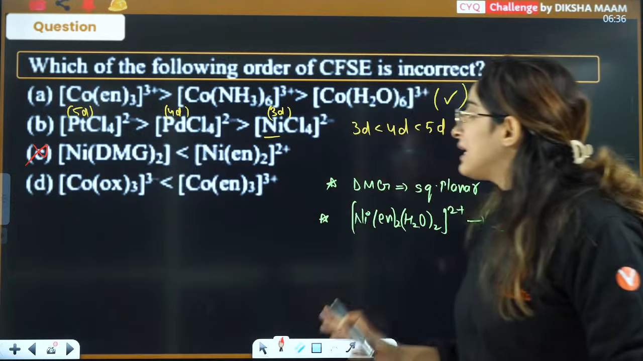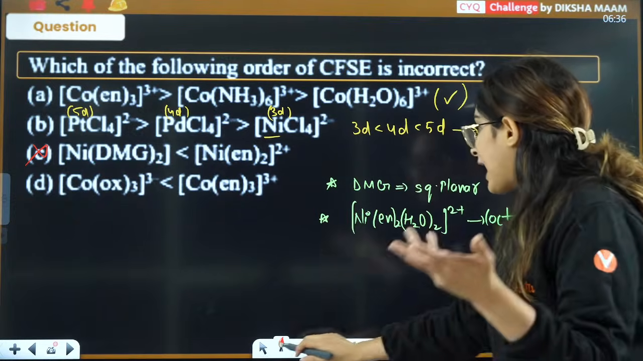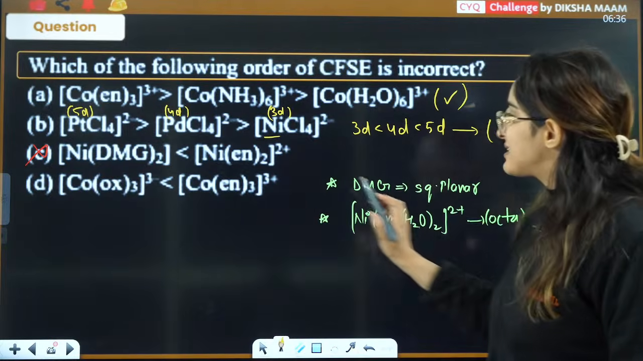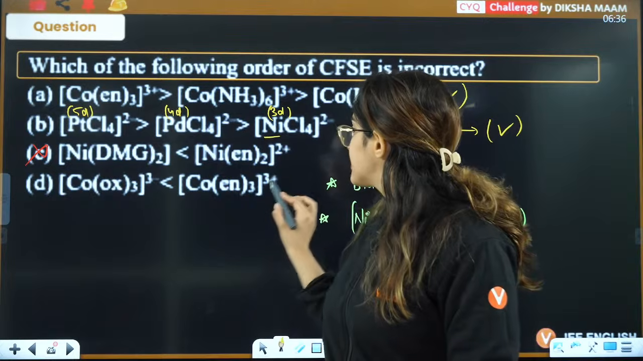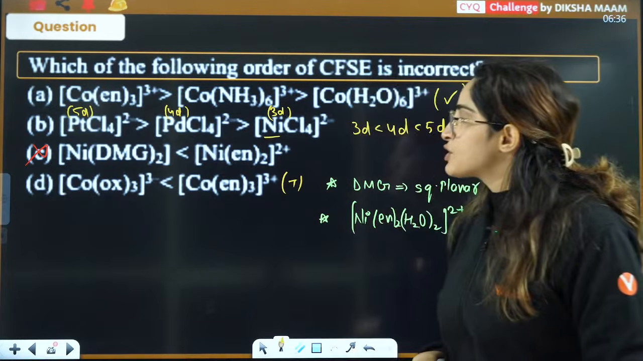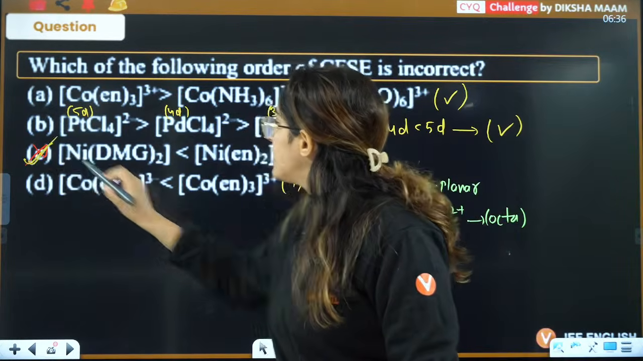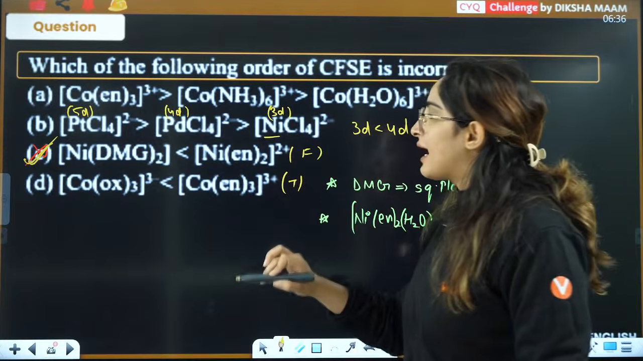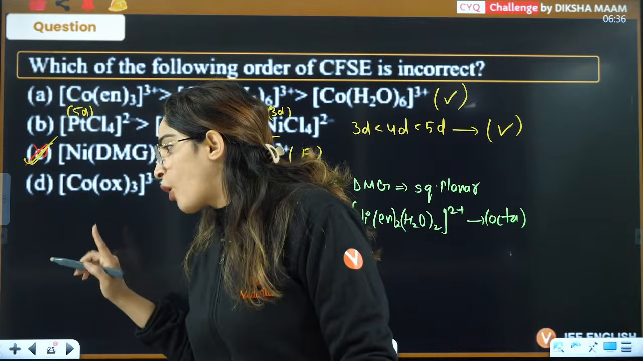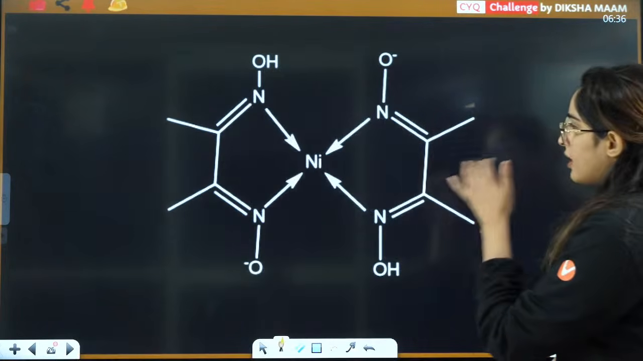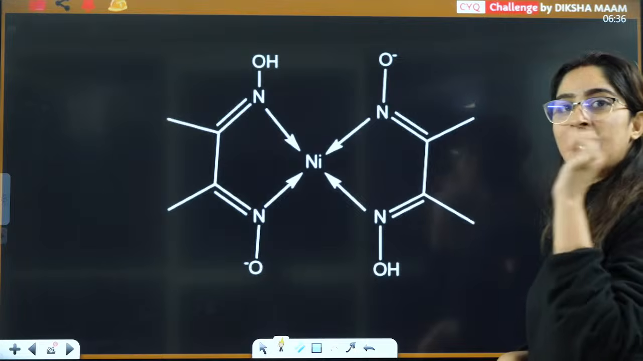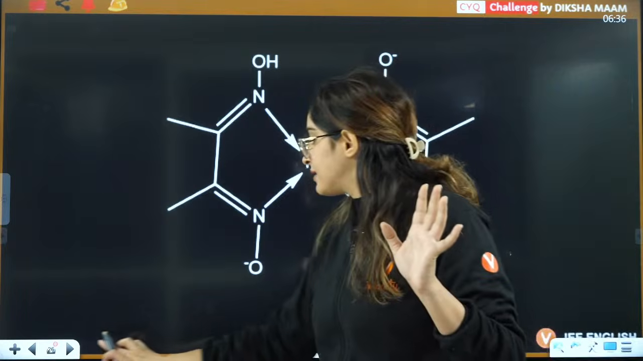Okay. Then last is oxalate and en, and we all know that en is definitely stronger as compared to oxalate. So definitely the answer is true here, right? So the answer will be C is the incorrect one, and that is why C is the correct option here. Right, everybody? This is the structure of DMG with nickel, that is a square planar complex, right?